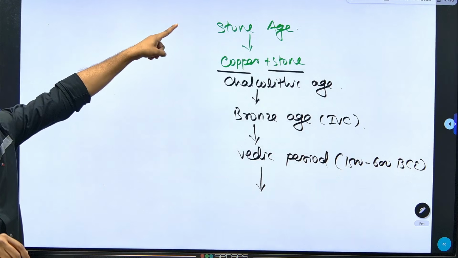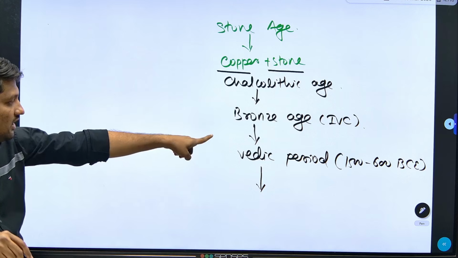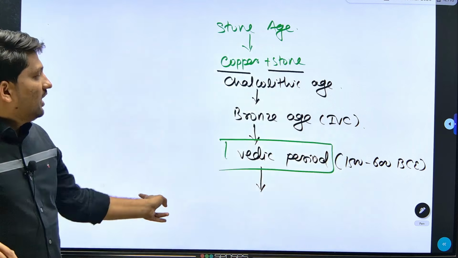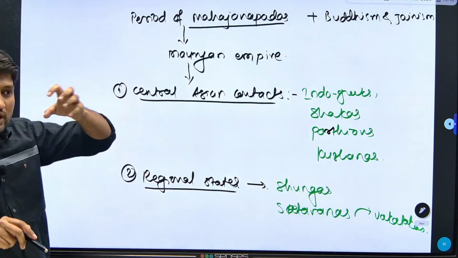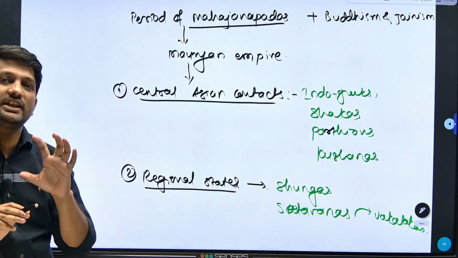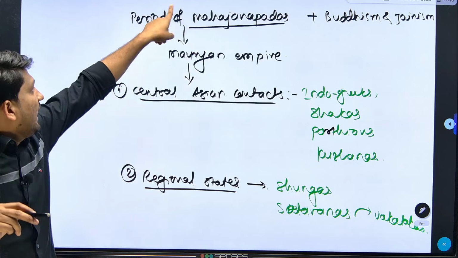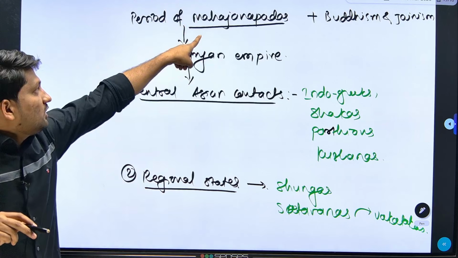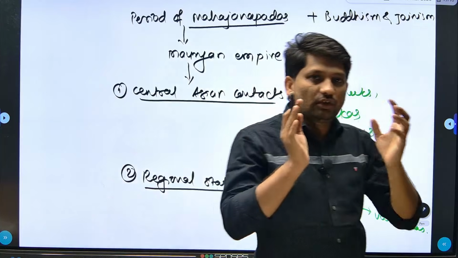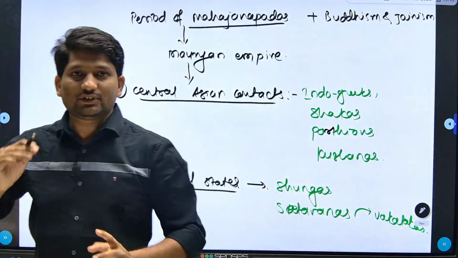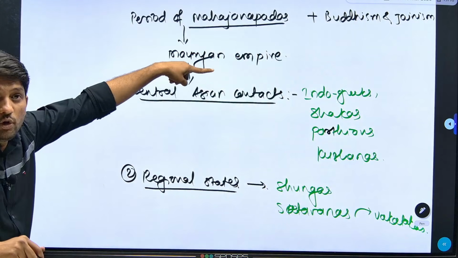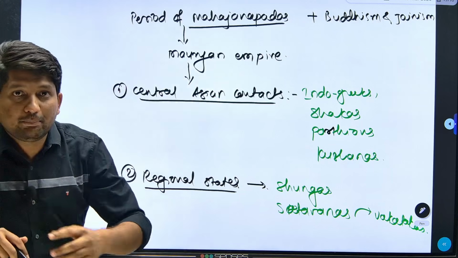So first Stone Age, then Chalcolithic Age, then Bronze Age. After this Bronze Age, the Vedic period from 1500 to 600 BC. After this Vedic period, we have this historical phase, that is the 6th century BC. There were many changes that took place in the 6th century BC, and one important change is the formation of the 16 Mahajanpadas. With the emergence of the Mahajanpadas, new religious ideas also emerged, and which are important for our exam? Buddhism and Jainism. Then we have the Mauryan Empire.